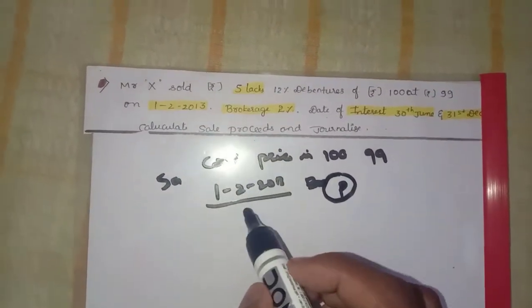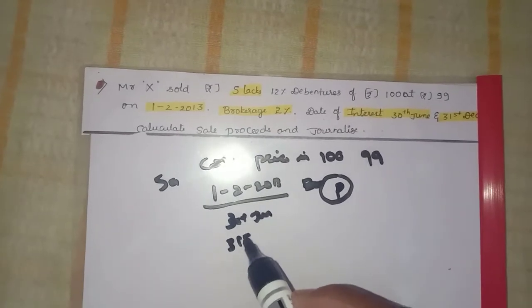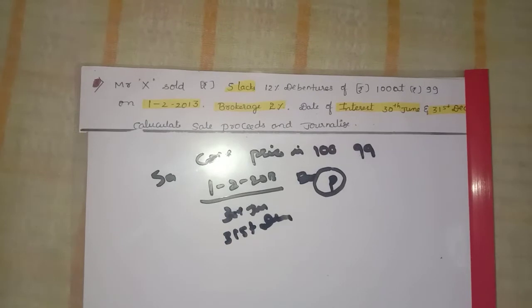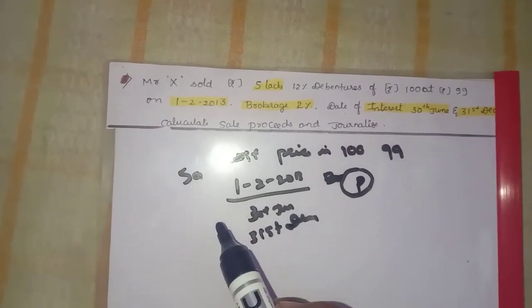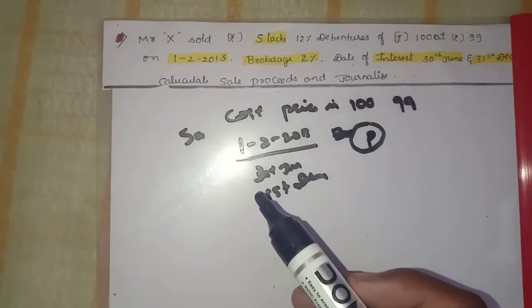The dates of interest paid are two: one is 30th June, second one is 31st December. Calculate sale proceeds and journalize. Here it is given on the basis of sales, that's why they asked in the question to calculate sale proceeds.